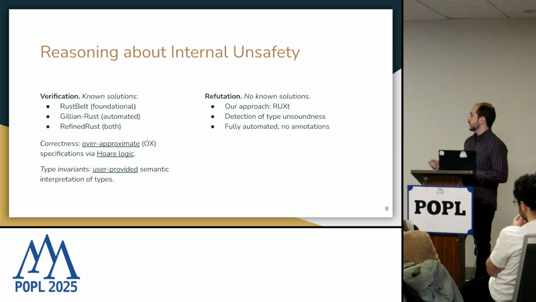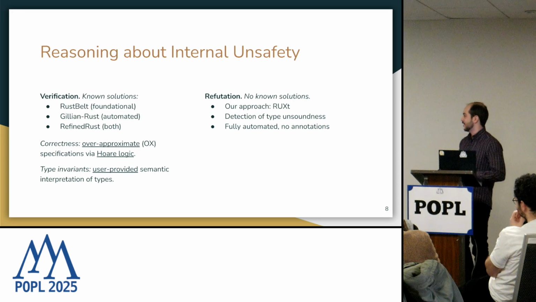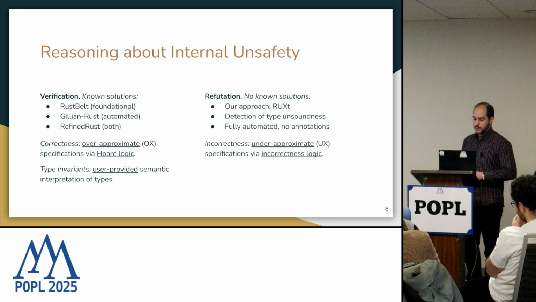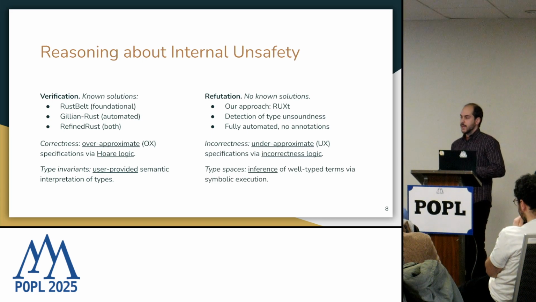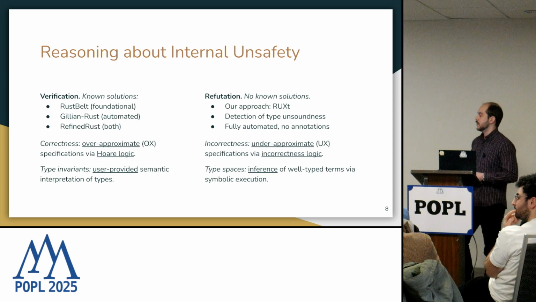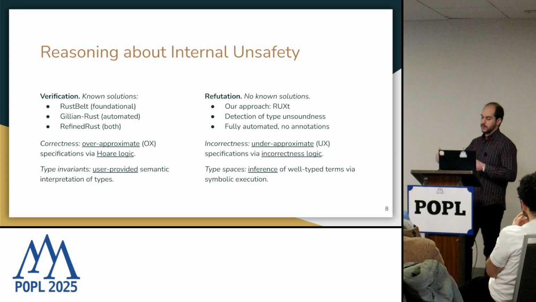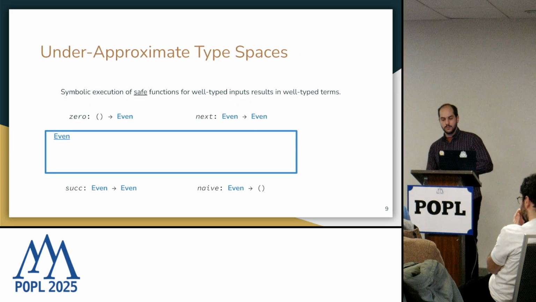So I'm presenting our approach, Ruxt, which fully automatically detects this kind of type unsoundness in allegedly safe libraries. Our approach presents proofs of incorrectness using incorrectness logic. And instead of relying on user-defined annotations and type invariants, we work with under-approximate type spaces, where the main idea of the approach is to infer well-typed terms for a given type. So I'm going to give a more concrete example.